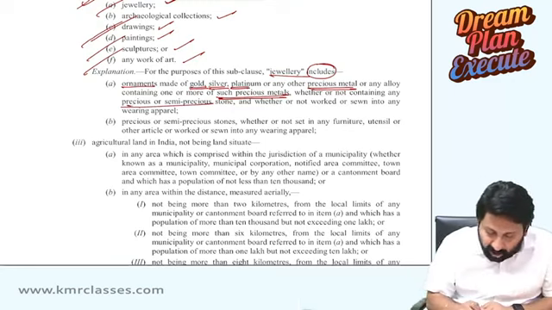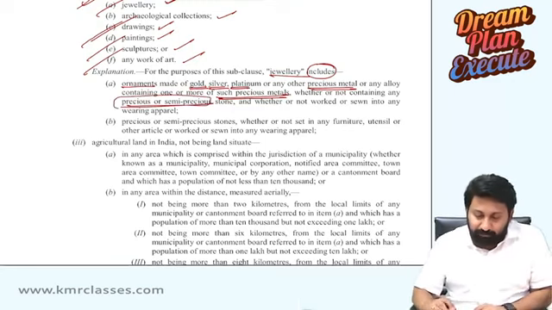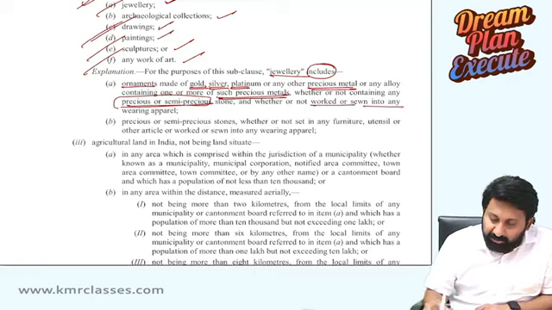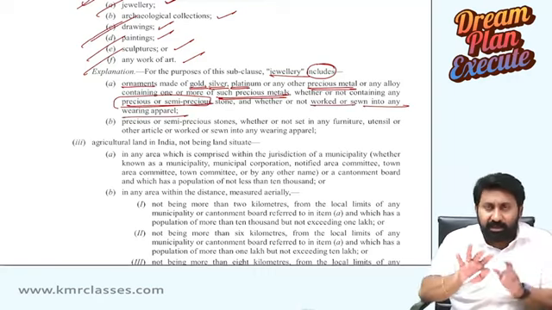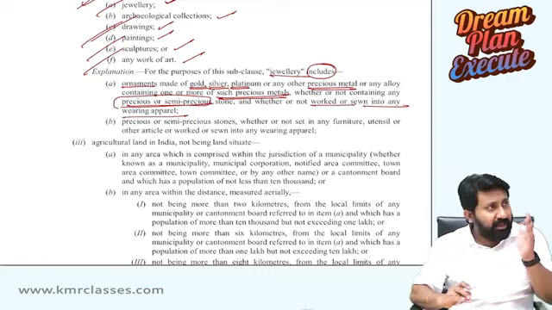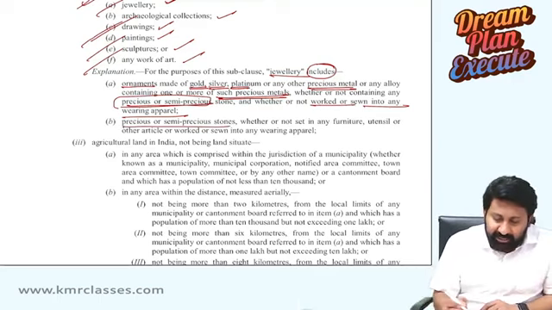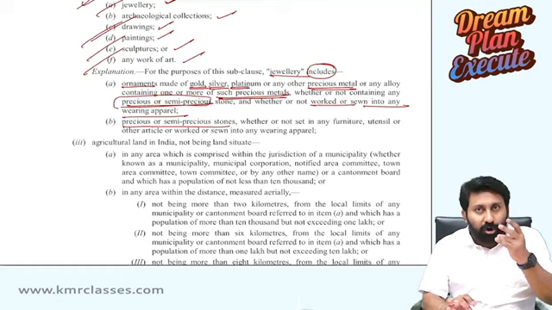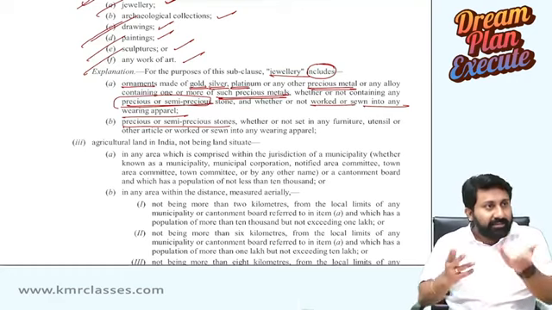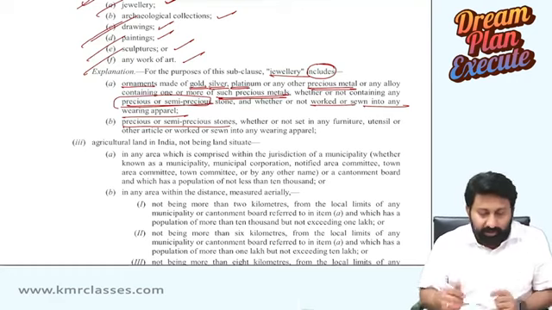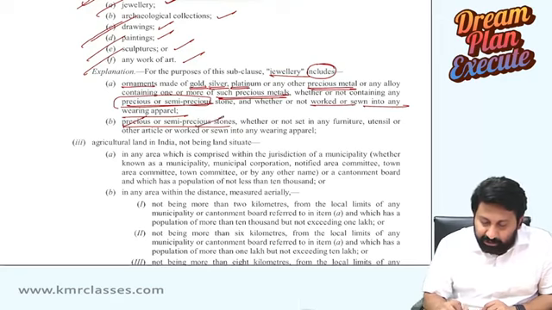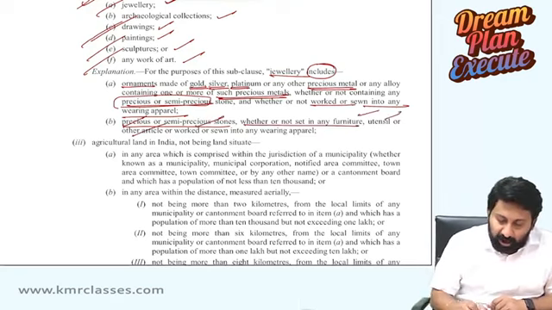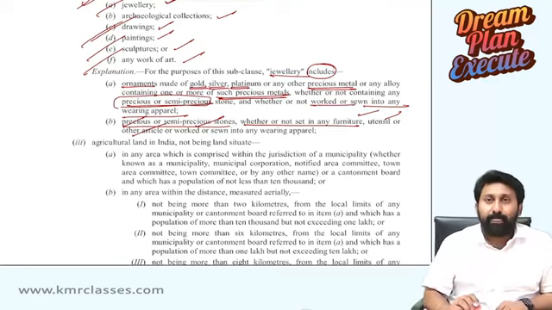So whether or not precious stone or semi-precious stone, whether or not worked or sewn into wearing apparel, maybe stone is there, may not be there. Anything it can be. And precious and semi-precious stones, forget about the jewelry. Gold is not there, stones are there. Diamond is a stone. Platinum is a stone. So precious and semi-precious stones, whether or not set in any furniture, utensil, or any other article. Okay. Any other article.